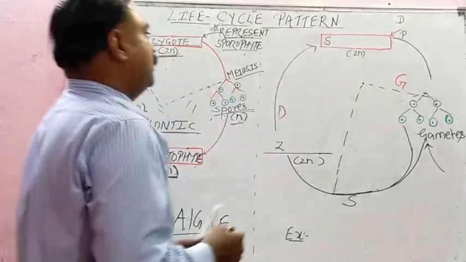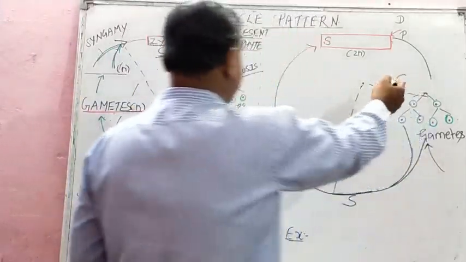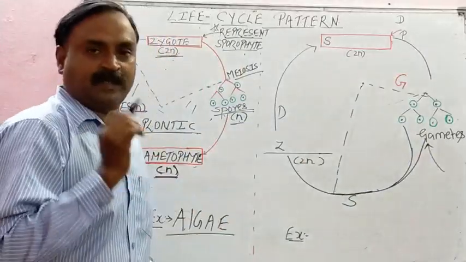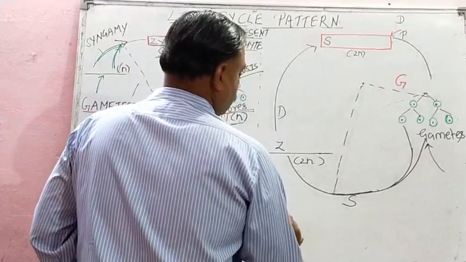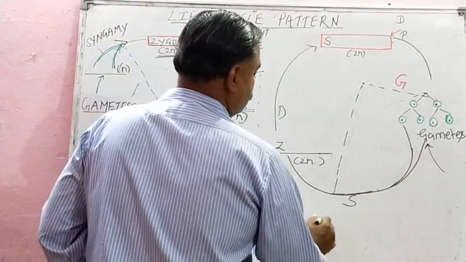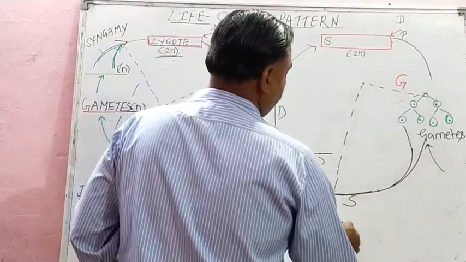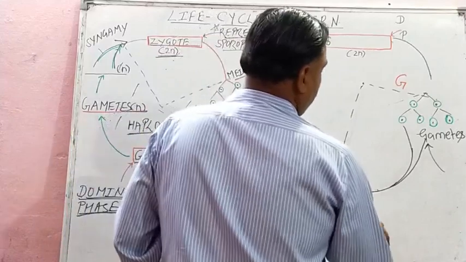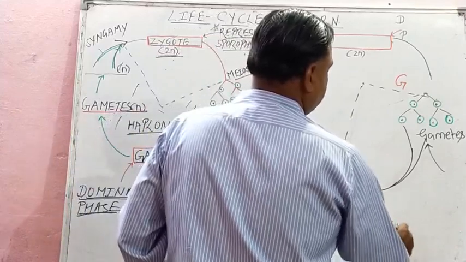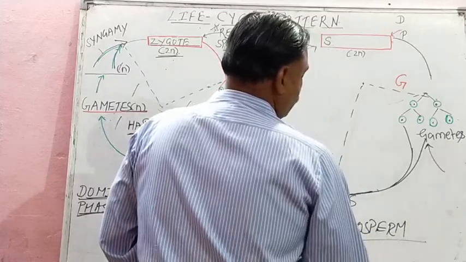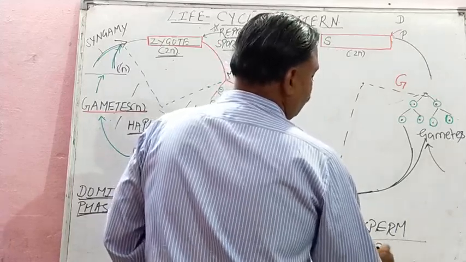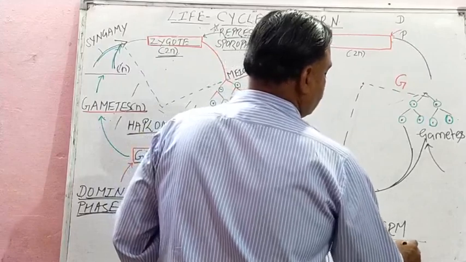Now let us come to this pattern, that is diplontic. The best example of diplontic is, student, gymnosperm and angiosperm. In gymnosperm and angiosperm, now compare what is the difference.